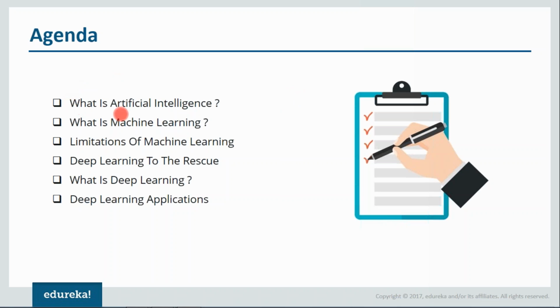First, we'll understand what is artificial intelligence and what exactly is machine learning. Then we'll look at various limitations of machine learning and how deep learning overcame those limitations. After that, we'll understand what exactly is deep learning, and we'll also look at various applications of deep learning.